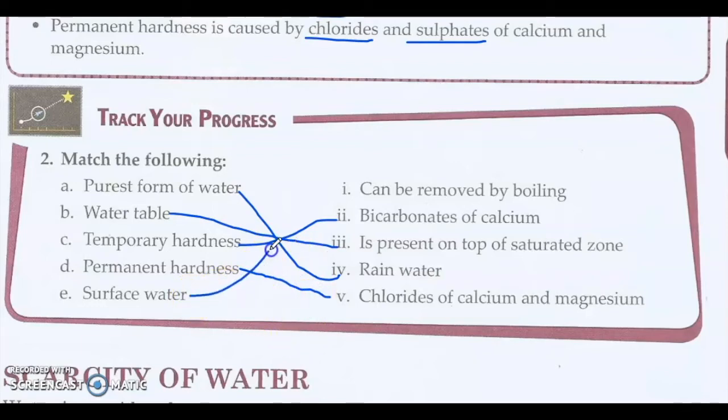Surface water can be removed by boiling. What? The salt, the impurities, right? Desalination they are talking about here, because directly we cannot use river water for consumption.